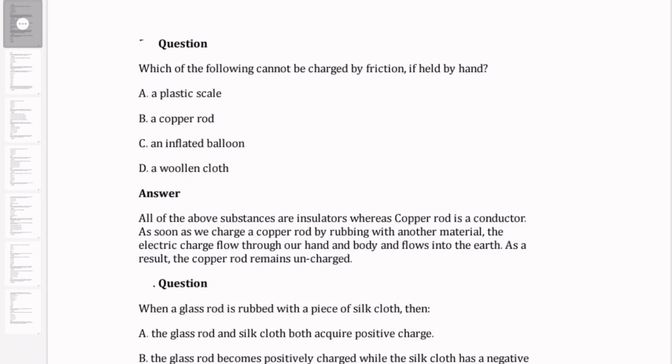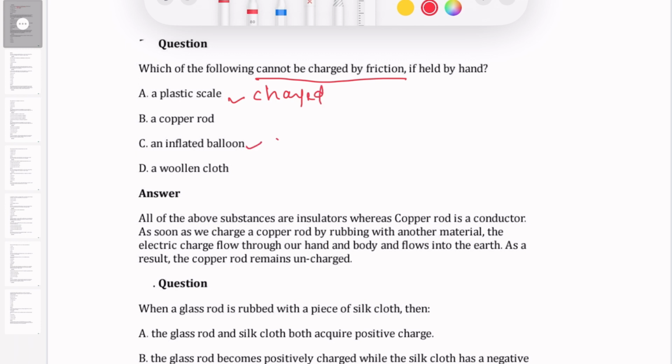Hello children, we will solve some MCQs in the chapter, some natural phenomena. First question, which of the following cannot be charged by friction? So the first option is a plastic scale. This can be charged. An inflated balloon can be charged. So woolen cloth, this can be charged.